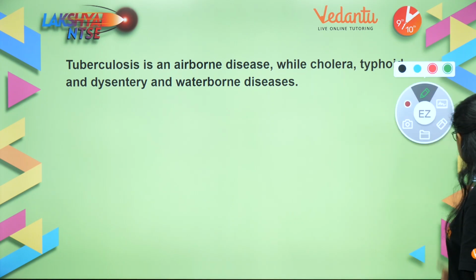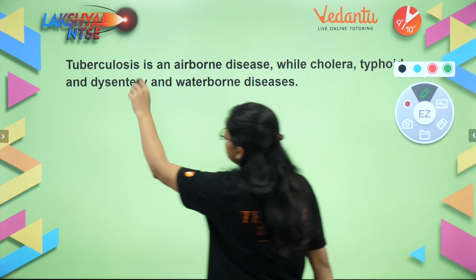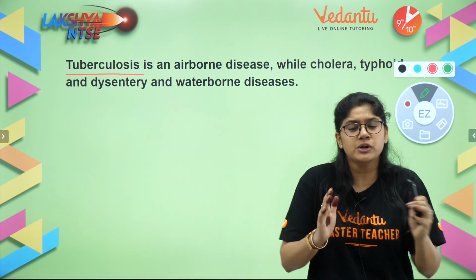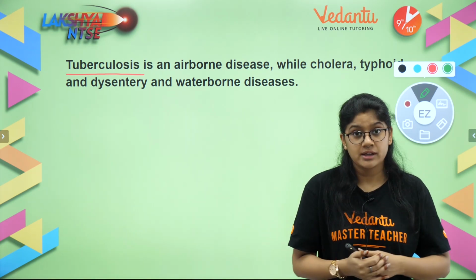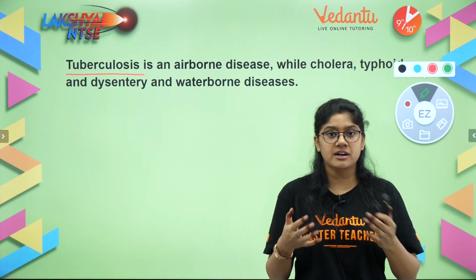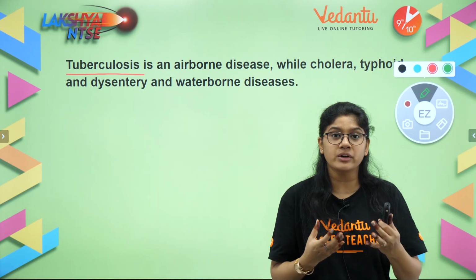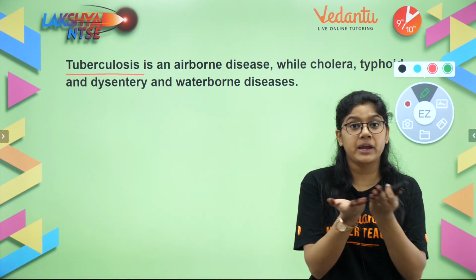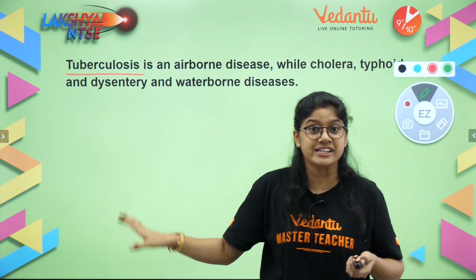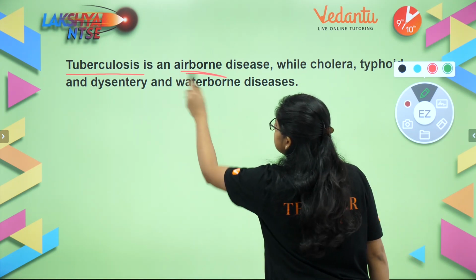The airborne disease over here is nothing but tuberculosis. If a person who is suffering from tuberculosis coughs a lot, or sneezes, the water droplets from the body, with the help of air as a medium, will travel to a different person, and that person will be affected. So it is an airborne disease.